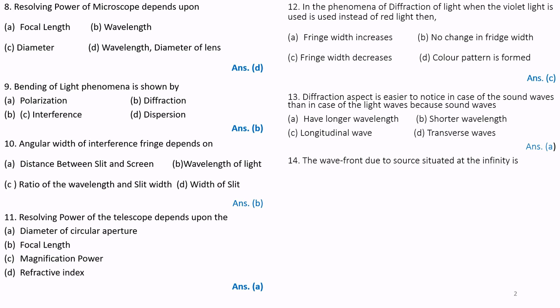Next question. The wavefront due to a source situated at infinity is: A, spherical; B, plane; C, cylindrical; D, rectangular. We have to choose the correct answer. The correct answer is B, plane.